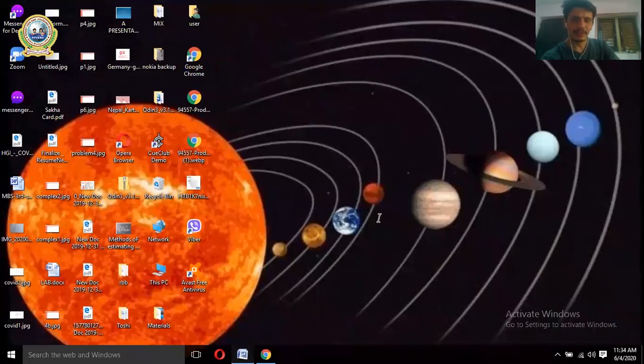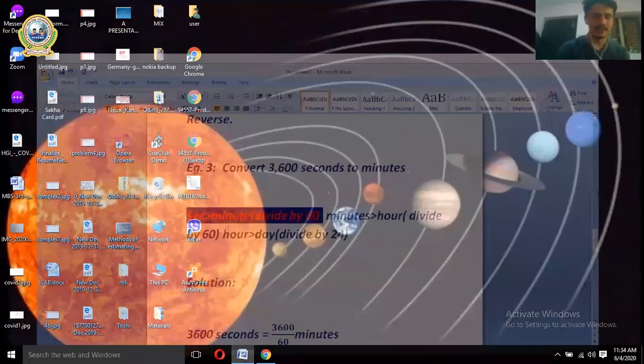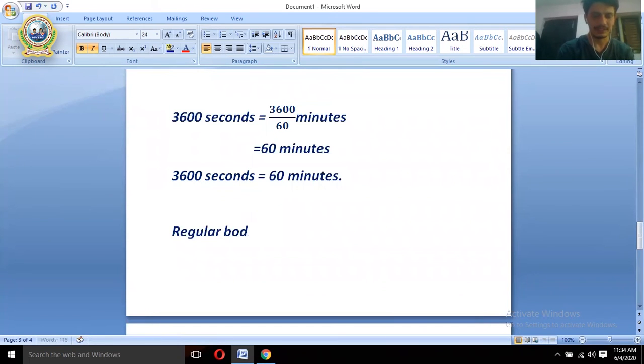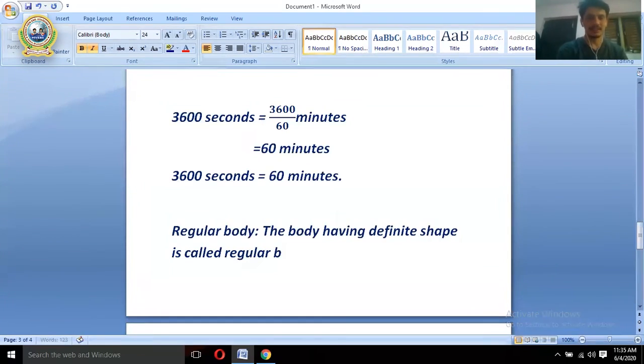All right, now let me hide this. Let me give you the definition there. Regular bodies. You can say regular body or regular object. The body having definite shape. Definite means regular, you can say appropriate, you can say regular. You knew the meaning of definite. So the body having definite shape is called regular body.